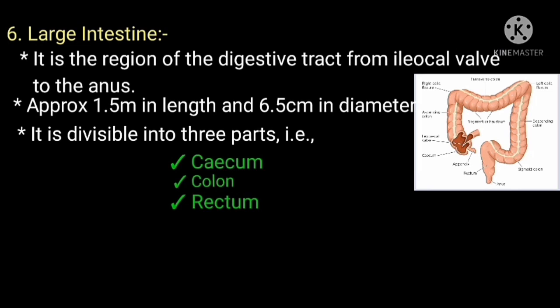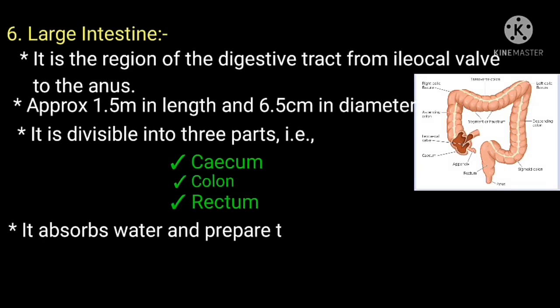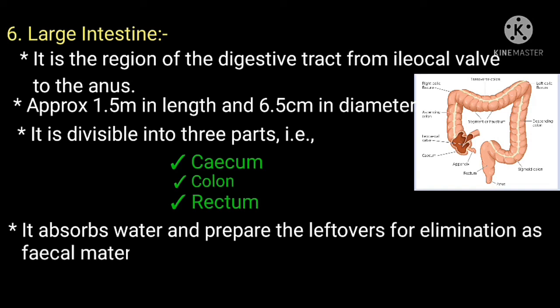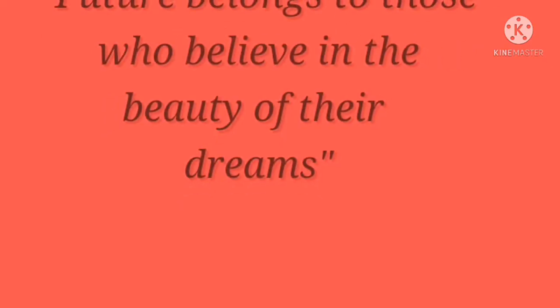The rectum is the lower part of our large intestine where our body stores stool. It is a chamber that begins at the end of the large intestine, immediately following the sigmoid colon and ends at the anus. It absorbs water and prepares the leftover for elimination as the fecal material through anus. That's all about our alimentary canal.